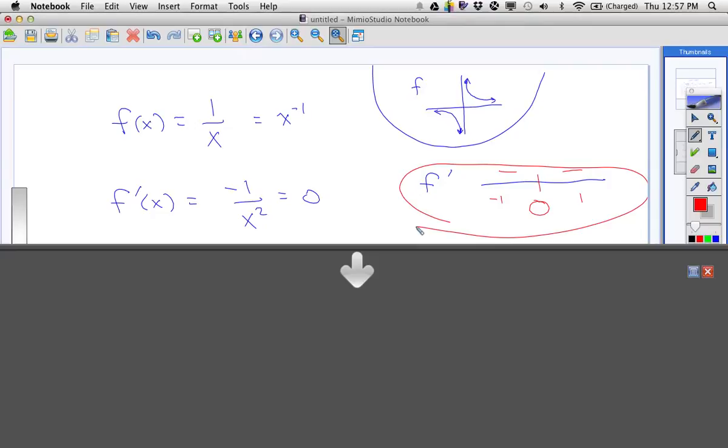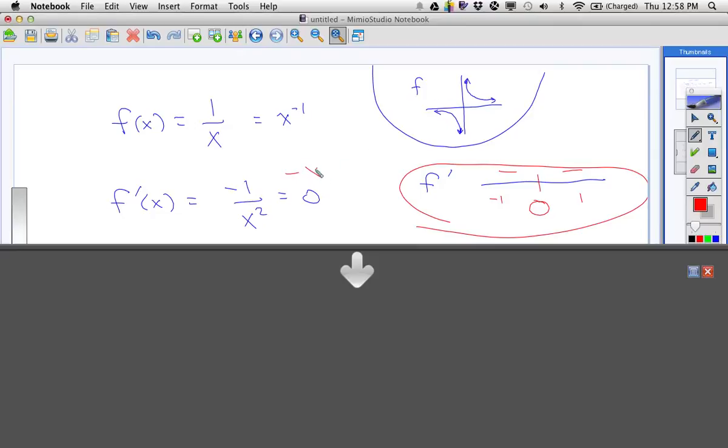Now let's say the question is, where is this graph concave down? Two different questions: where is the graph concave down, or where does this graph have an inflection point? Let's say we have those questions, because that's what that one on the packet is. Well, you do what for concave down? Second derivative, right? So we would do the second derivative.